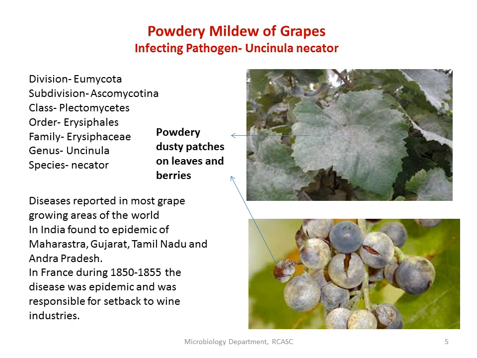In India, it is epidemic in Maharashtra, Gujarat, Tamil Nadu and Andhra Pradesh, and you can also come across it in Karnataka.